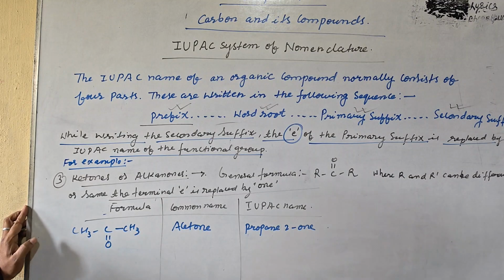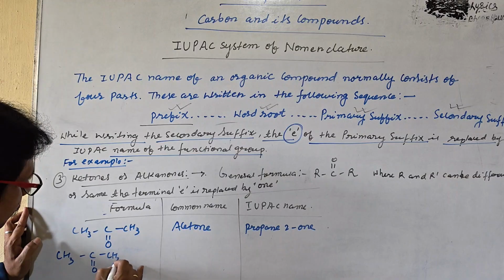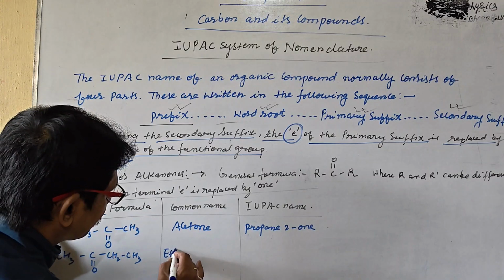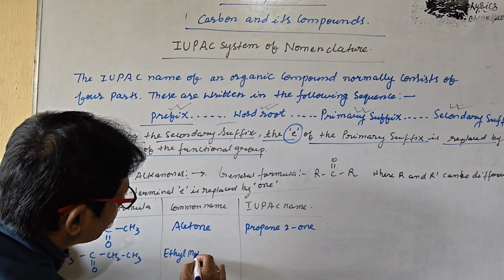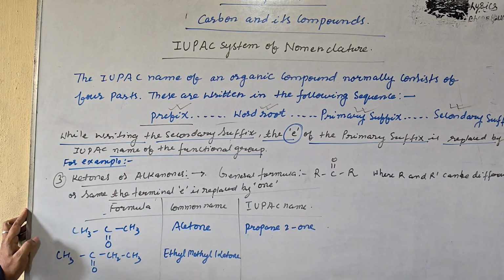Next is CH3COCH2CH3. What is this? This is the ethyl methyl ketone, and the IUPAC name is butan-2-one.